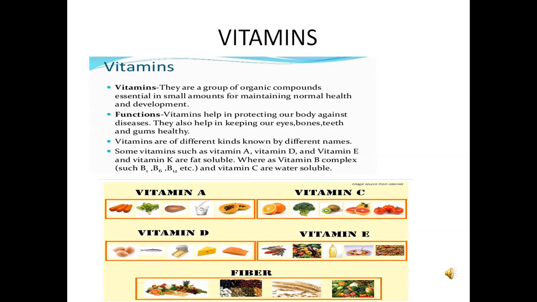Vitamin A, D, E and K are fat soluble, whereas vitamin B complex and vitamin C are water soluble. See the given picture. These are examples of vitamin foods.